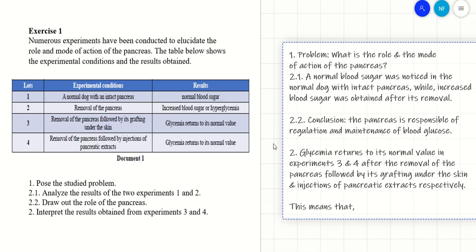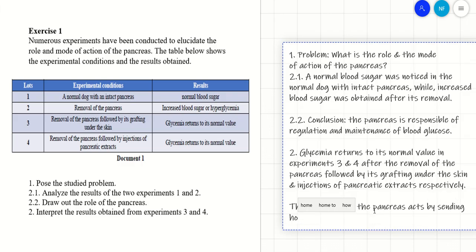From experiment 4 I have to deduce that it's acting by hormones, because I removed it and put the pancreatic extract and it worked normally. So experiments 3 and 4 tell me that it's acting by hormones and sending them to the blood. This means that the pancreas acts by sending hormones and these hormones are sent directly to the bloodstream.